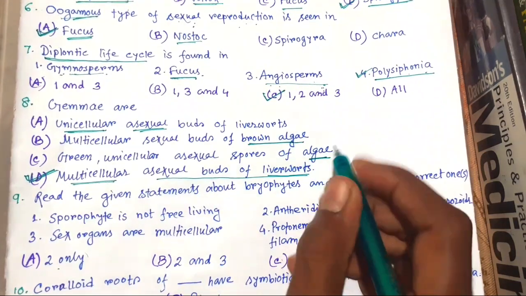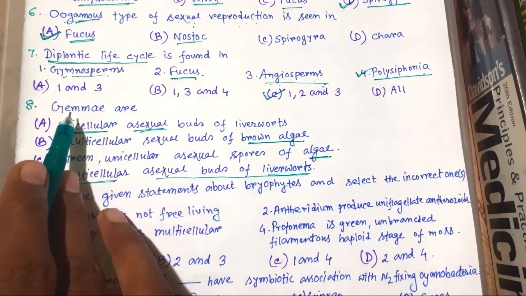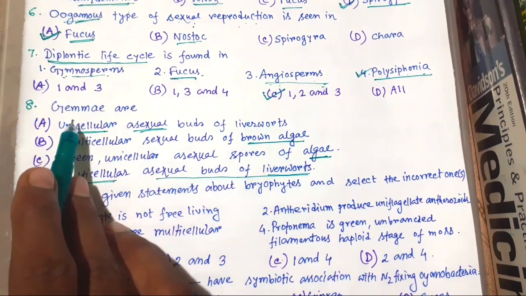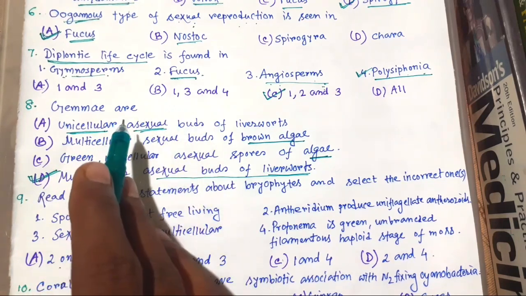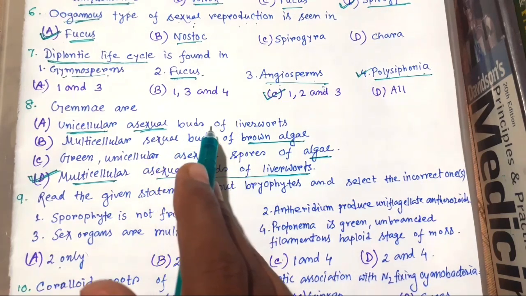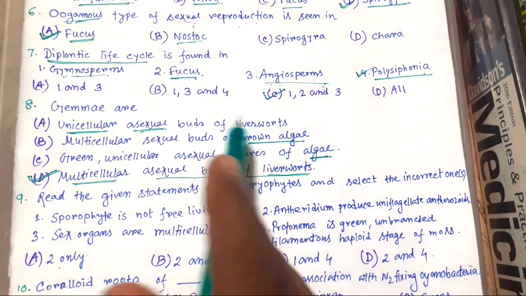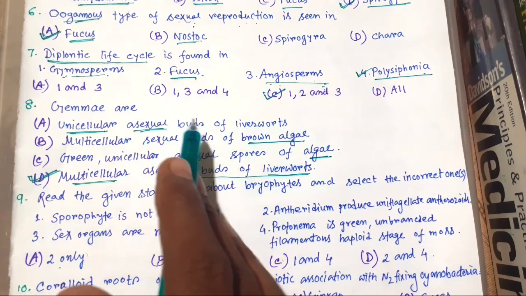Now we should know something about gemmae. Asexual reproduction in liverworts takes place by fragmentation of thalli or by formation of specialized structures we call gemmae.